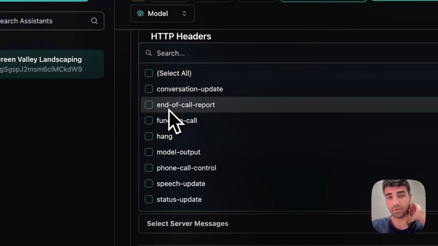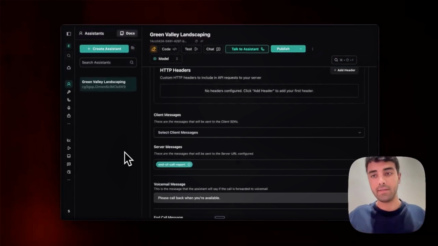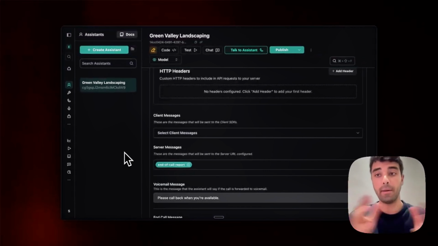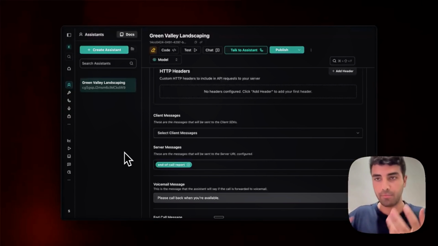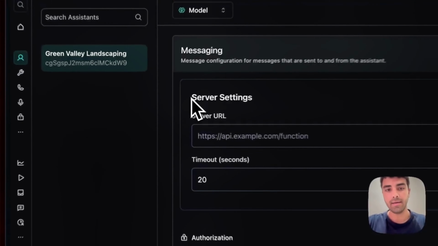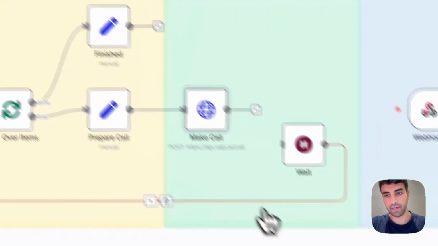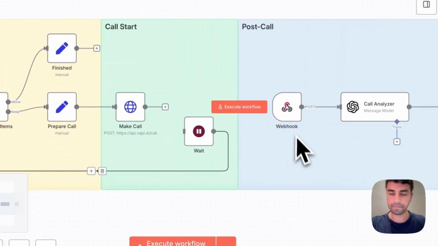We really only need the end of call report in the server messages, because that will give us all the information that we need in order to do the post call report. So we will see that in a second. But now what we need is a server URL, the webhook, which we can find here specifically.